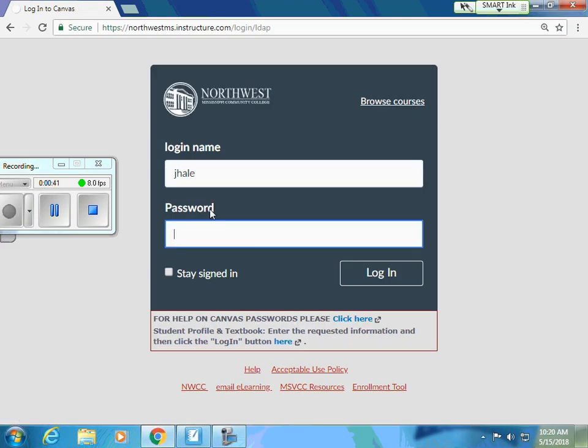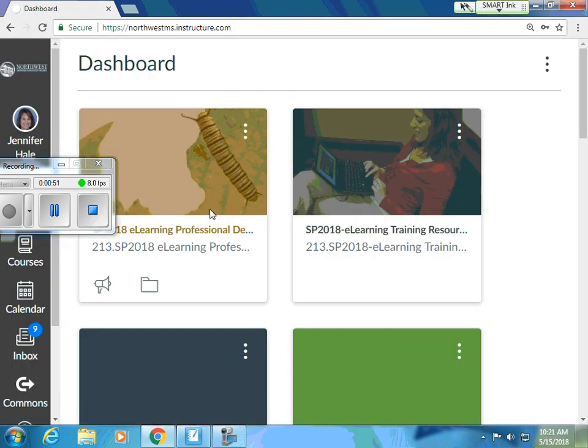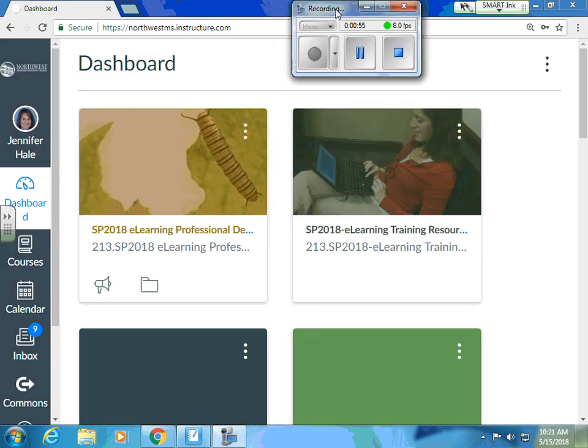Most of you will just save this login on your computer, and you won't have to do that each time. Make sure you do remember what your password is and what your login name is, because you will have to come to campus and take a proctored midterm and final exam, and you will need to be able to log in, so you need that information. So make sure you write it down.